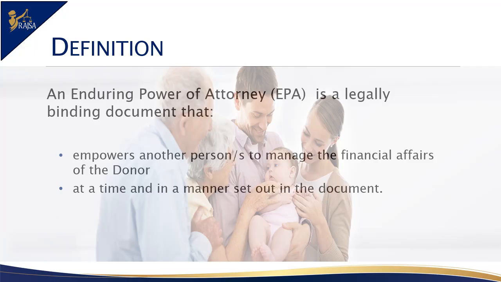There are differences between a power of attorney and an enduring power of attorney. The main differences are: a power of attorney does not require a JP to witness. Any adult may witness a power of attorney. A power of attorney ceases to have effect once a donor loses legal capacity. An enduring power of attorney requires a JP or similar to witness. An enduring power of attorney comes into effect when defined events occur, such as a donor losing legal capacity.